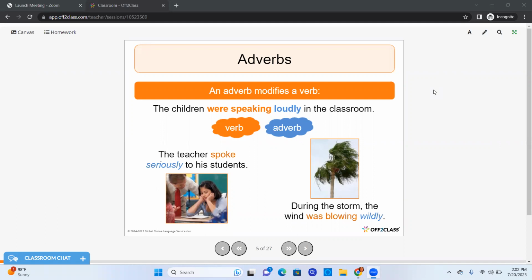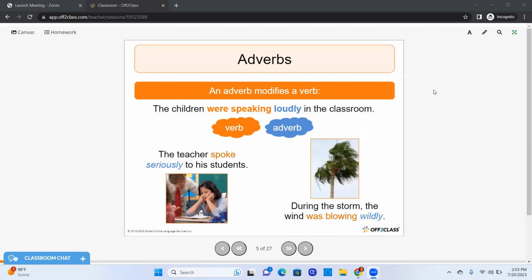Well, an adverb modifies a verb. And what does that mean? It enhances the verb, it explains it better. So, for example, the children were speaking loudly in the classroom. So, speaking is our action word because verbs are action words like walking, running, anything that is showing action in a sentence. So, in this particular sentence, speaking is the action. And obviously, were is making it past tense.